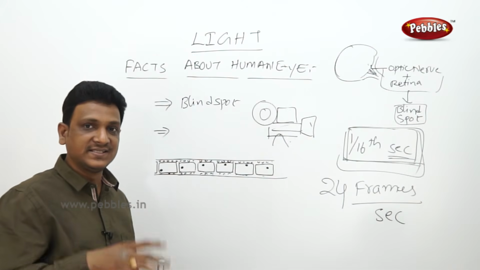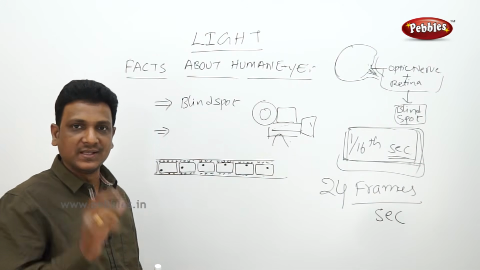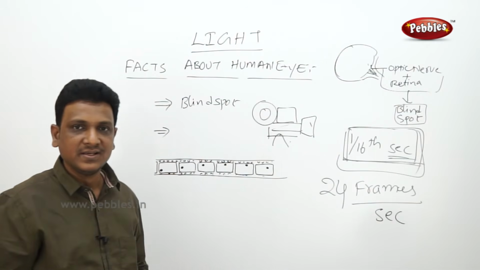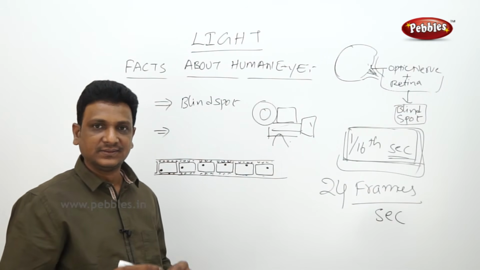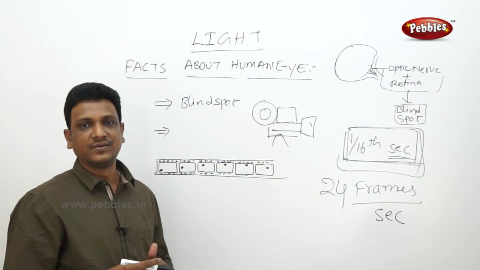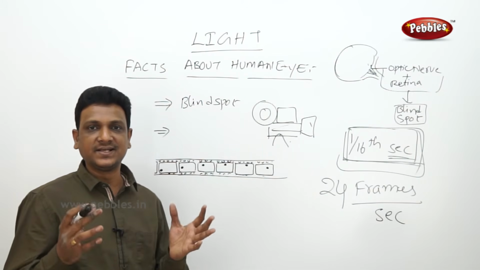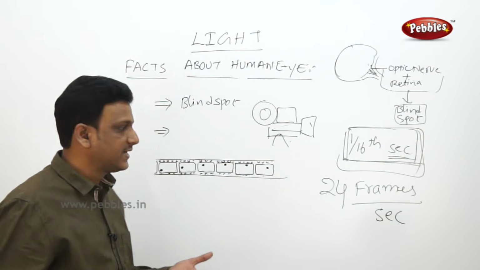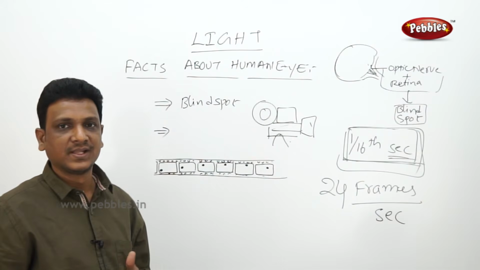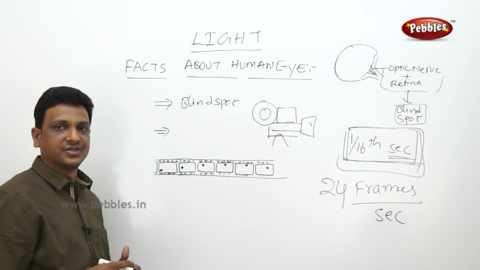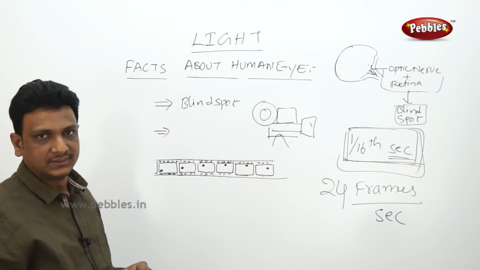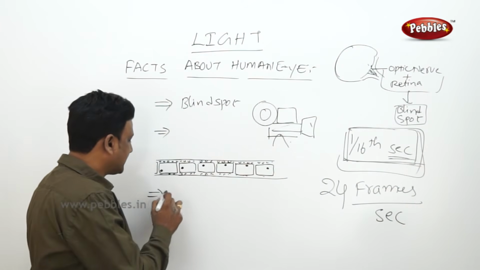Of course, even if it is a digital copy, if you open it in software, there also you will get frames, 24 frames per second. Even though it is in digital format, the technology still comes as 24 frames. When you are making a movie for public telecast, that is, in the movie theater, you have to see that when you are shooting, 24 frames per second are shot. So that is the connection here. As we are talking about the capabilities of the human eye, the next one is distance.